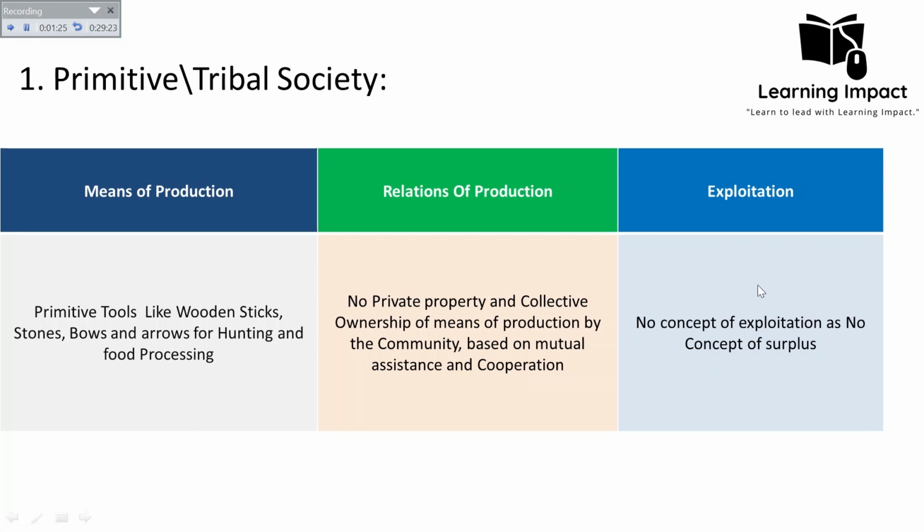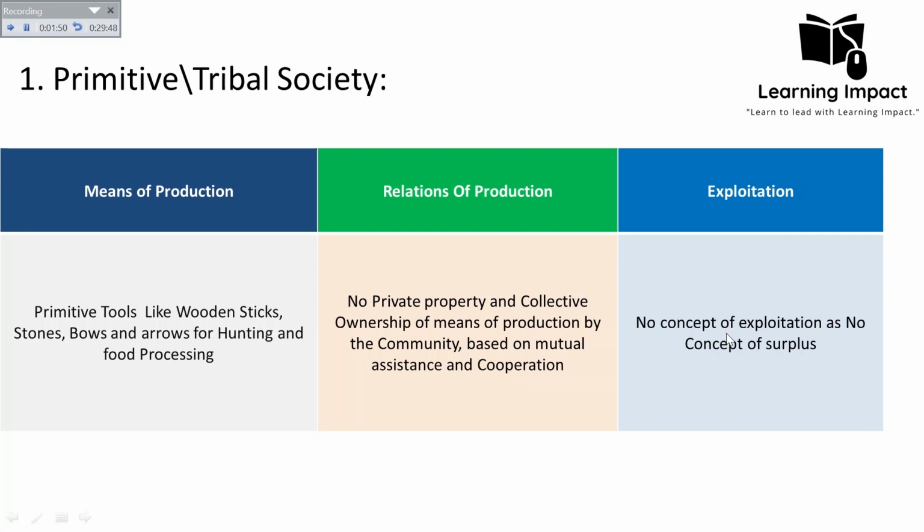And exploitation didn't exist because there was no monopoly over the ownership of the means of production, as it was owned by the whole community. The production was also at a very low scale, so there was no concept of surplus either. This is what he called the primitive society, the primitive communist society.